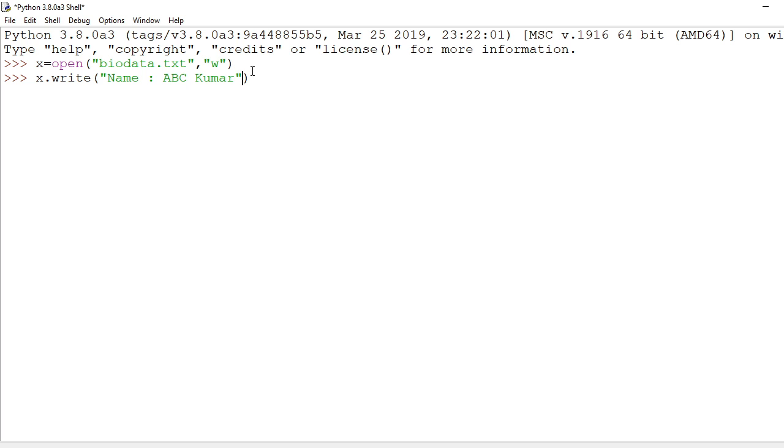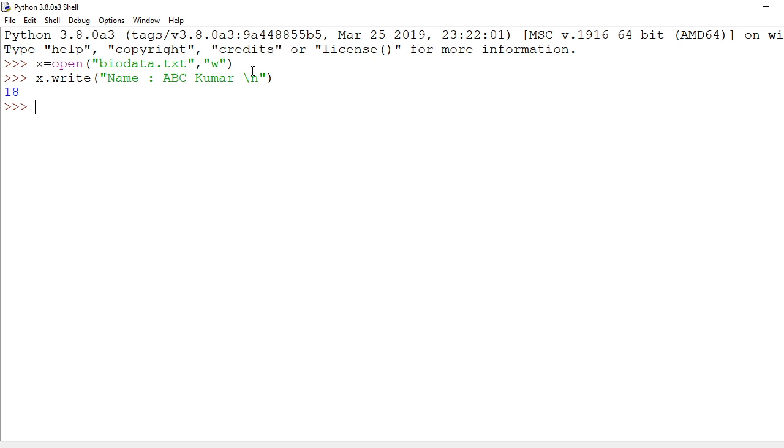Okay. And here is one more thing, very important to learn. In a text file, each line should end with a very special character known as the end of line, EOL character, that is, go to a new line. So you have to supply it manually. Okay, slash n, and you have to give this one: ABC Kumar, the name ABC Kumar will go in one line, then the file will store the next data in the second line.